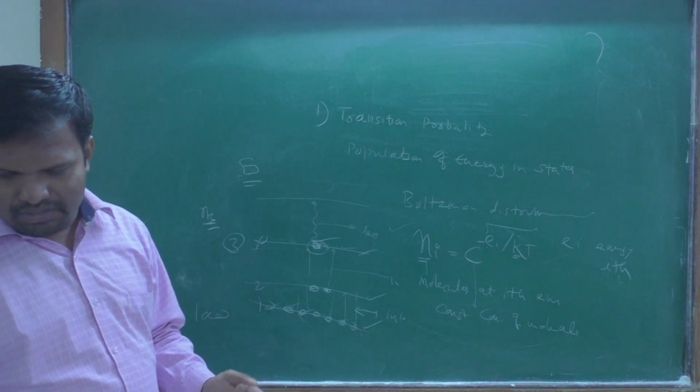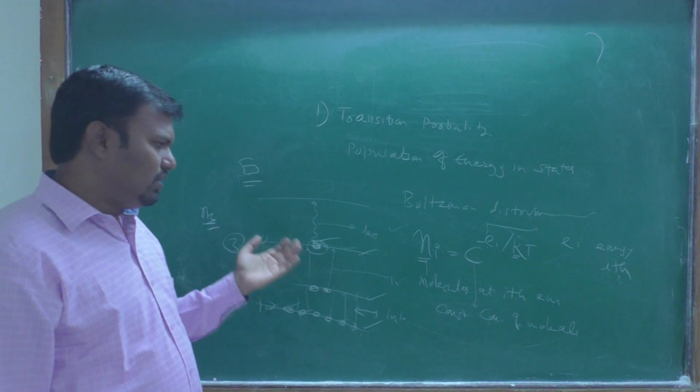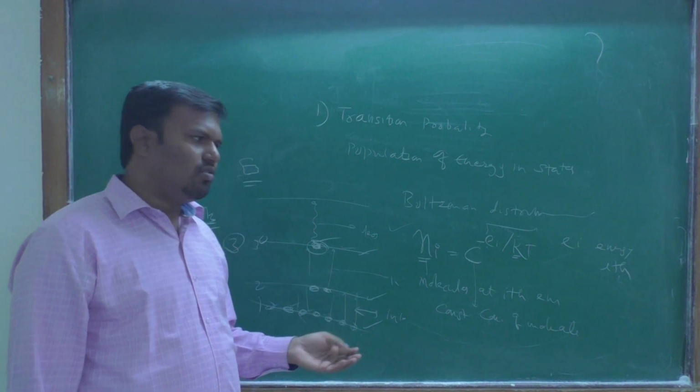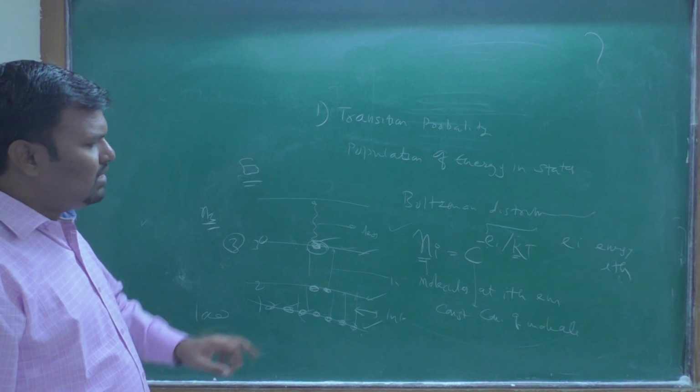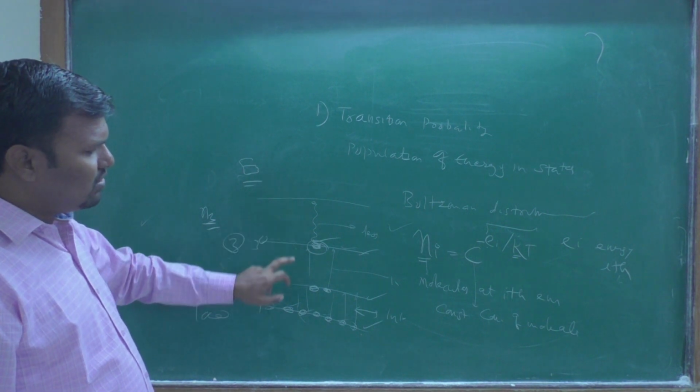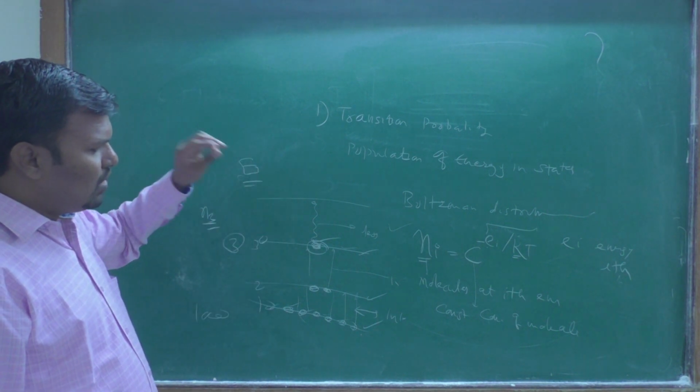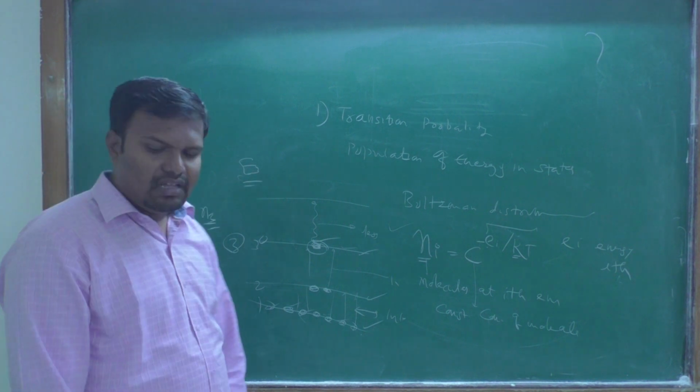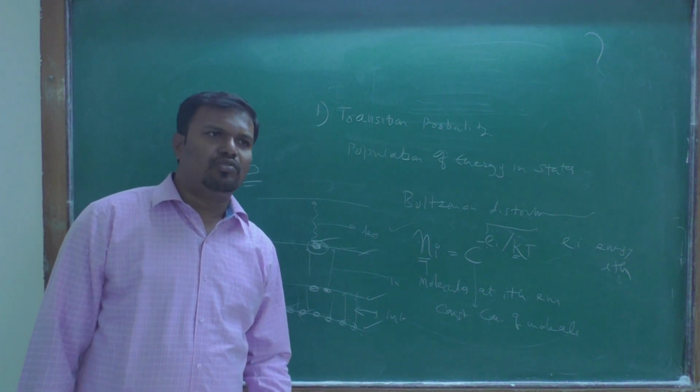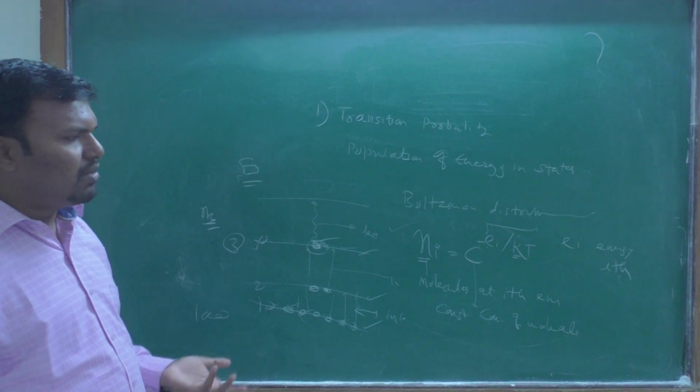By using that point, we can predict the intensity of light, and each line does not have the same population of molecules. Each line has a different population of molecules, which is given by the Boltzmann law.